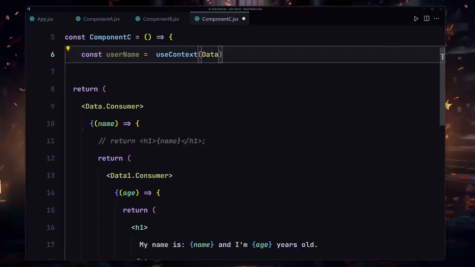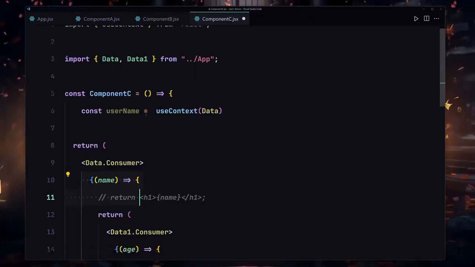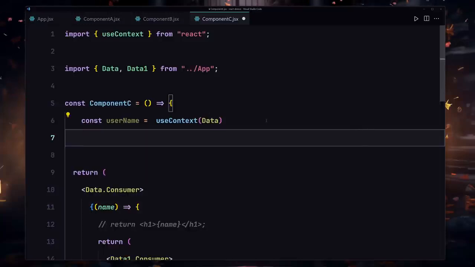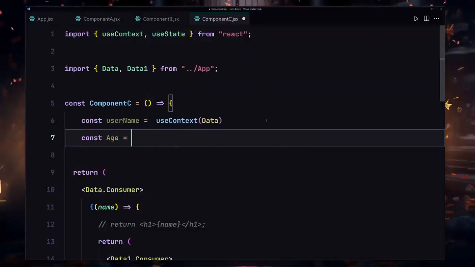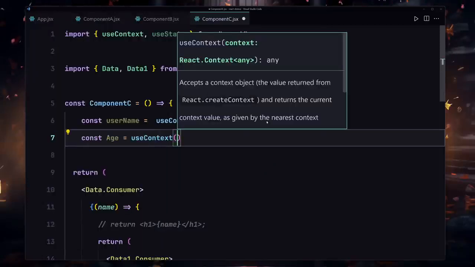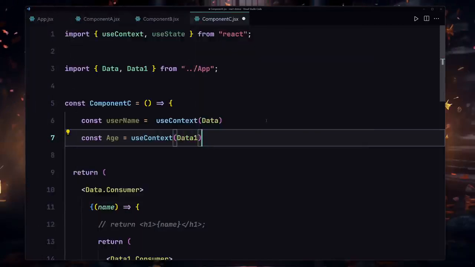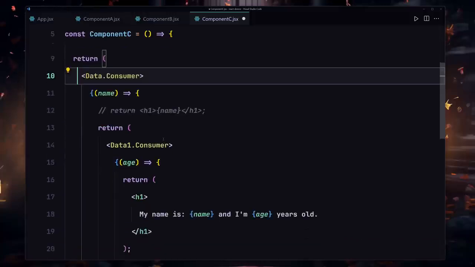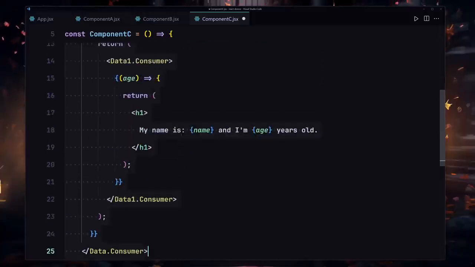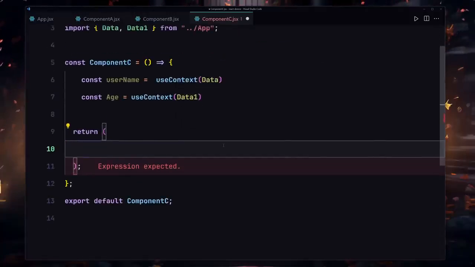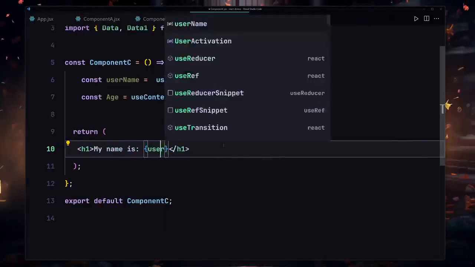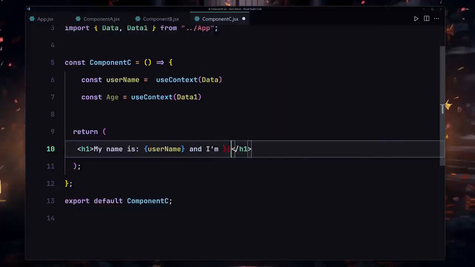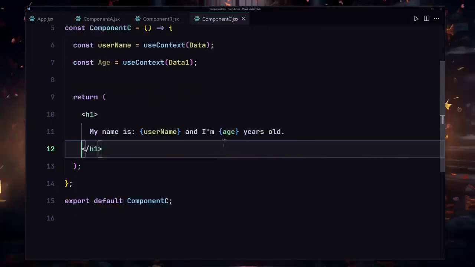We no longer have to provide all of these callback functions and return statements and all of that. So I can also use that for the data one. I'll just use age, and I'm going to use useContext once again, and I'm going to pass my data one inside there. So now I can totally remove all of these codes. Here you can see we can just use our h1, and inside this h1 I can write my name is, and then pass my username right here, and I am age years old, and now I'm going to save my file.